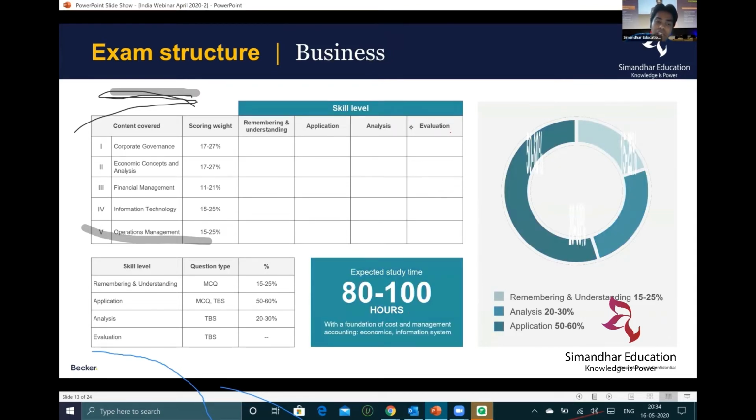The third is the BEC, which covers corporate governance. You have corporate governance, economic concepts, financial management, information technology, operations management. So in one BEC subject, you have covered everything: information technology, economics, corporate governance, financial management. Everything is covered in the BEC section. So it's a combination of almost 3-4 subjects, right?